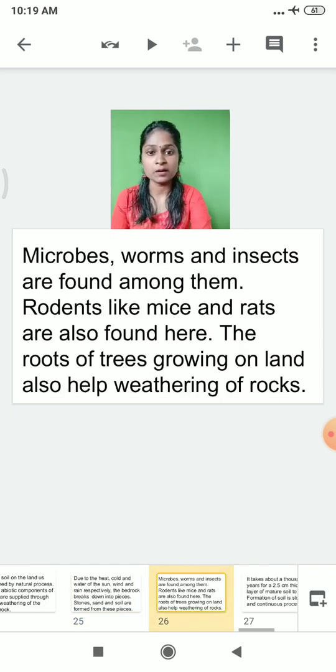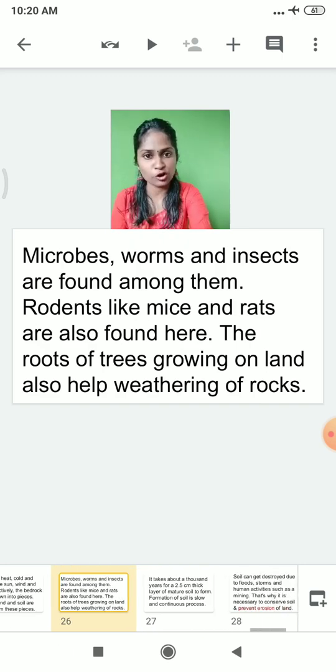Most importantly, along with the weathering of the rock, microorganisms, worms and insects are also present inside the soil. Rodents like mice and rats are also found inside the land. The roots of the trees growing on the land also help in the weathering of the rocks.